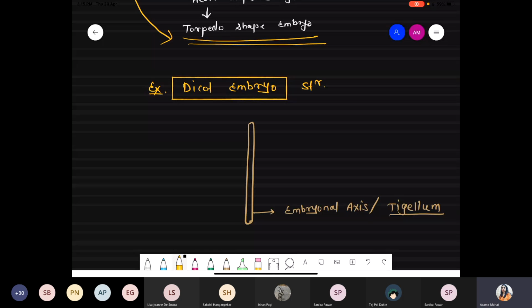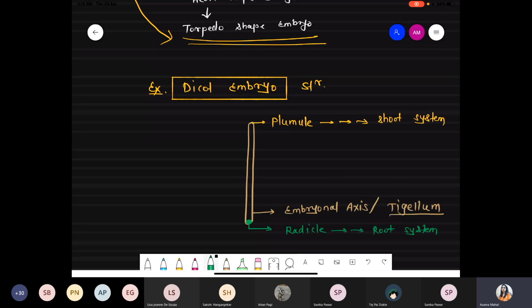The tip region is called the plumule, and you know very well, plumule further develops and forms a shoot system. Exactly at the bottom there is the radicle. The radicle undergoes several divisions and develops a root system. So shoot system as well as root system.